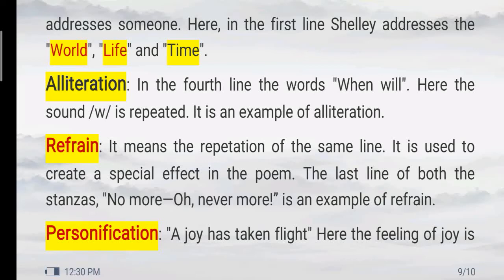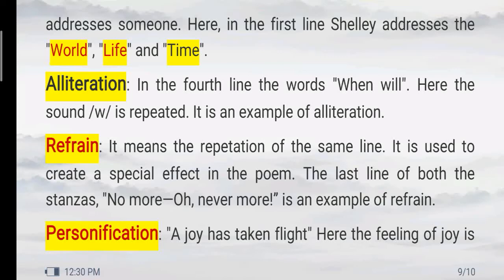Another figure of speech or poetic device that we see here is alliteration. If you read the fourth line of the poem, the words "when will" are used, where the sound "w" is repeated two times. So when the consonant sounds are repeated in the same line, it is called the use of alliteration, which you find in this poem.